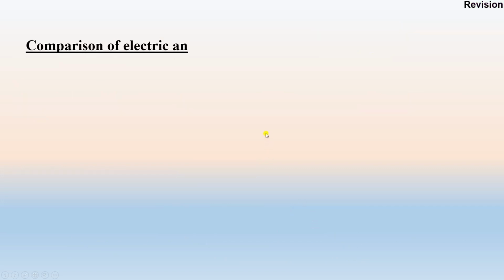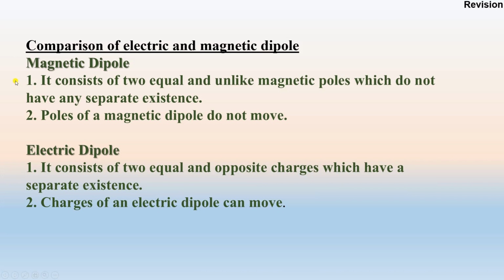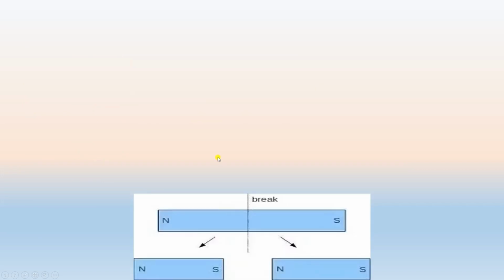Then we compared the electric and magnetic dipole. A magnetic dipole consists of two equal and unlike magnetic poles which do not have separate existence, and the poles of a magnetic dipole do not move, whereas an electric dipole consists of two equal and opposite charges which have separate existence, and the charges of an electric dipole can move. Then we come to today's topic.